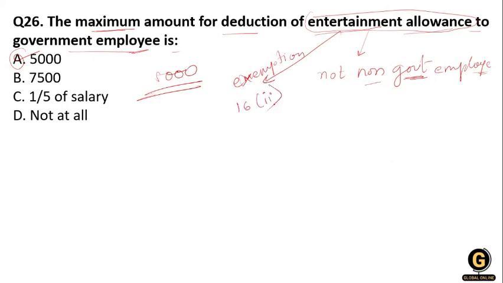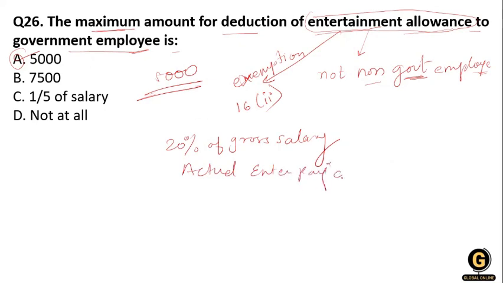Here there is a limit: either 20% of their gross salary, in which they exclude all the allowances, benefits, and perks, or the actual entertainment allowance they paid, or rupees 5,000. Whichever is less is the amount that will be exempted from their income. So the option number first, that is 5,000.